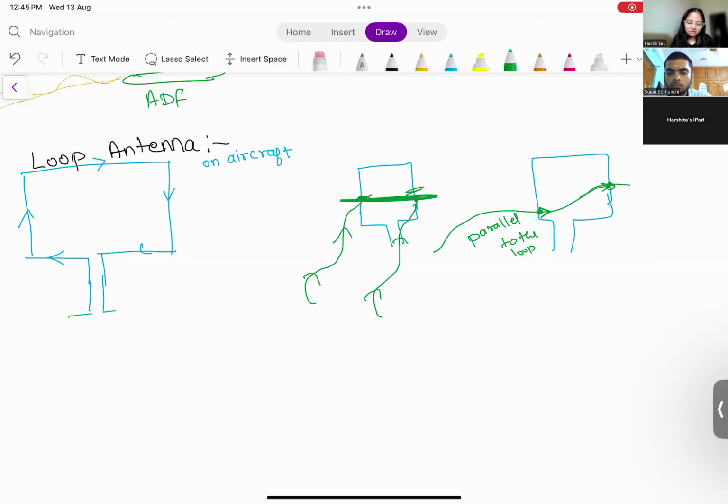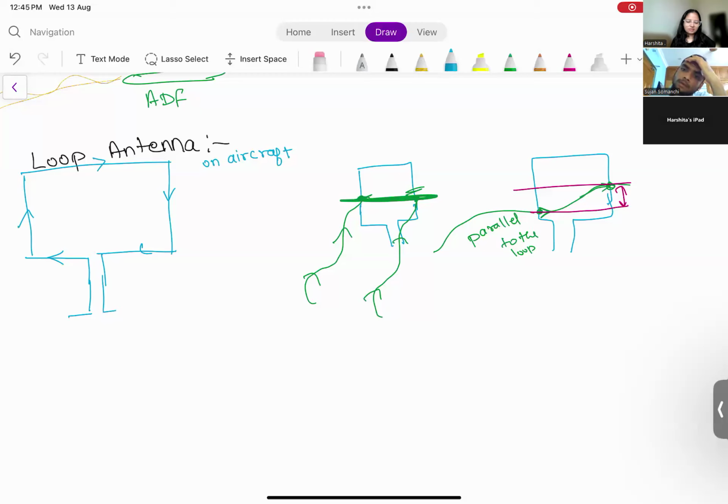See, this much potential is generated now. There's a difference. So, can I say that when these waves are coming perpendicular, there is no signal received because there is no current generated, and when these waves are coming parallel, there is the maximum potential difference generated?